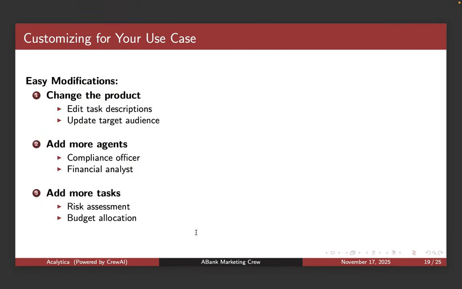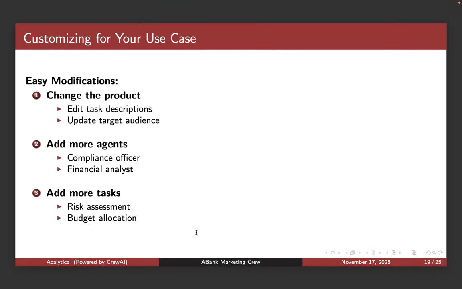So, things that you could do to customize and modify, all right? You could change the product. In the example that I'm talking about, you could change the product, edit task descriptions, update target audience. You could add more agents, because right now I'm just using two, where you can put in people like the legal people, the compliance officer, the financial analyst, and you can add more tasks.